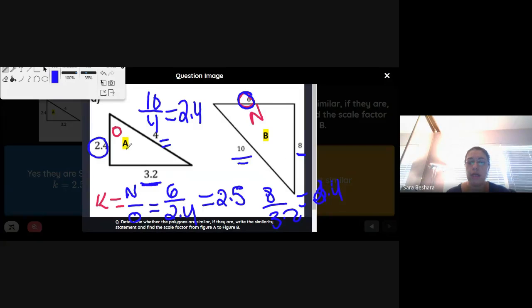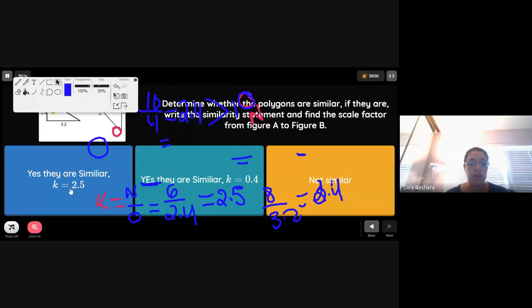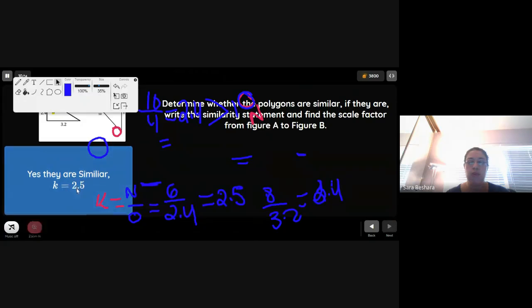And we can see that from A to B, triangle A was enlarged to become triangle B. So yes, the scale factor is greater than 1, which means it did make an enlargement. So yes, they are similar since all the scale factors are the same, and they have a 2.5 scale factor.